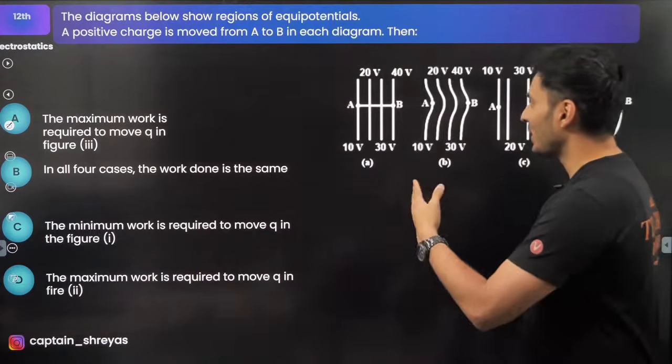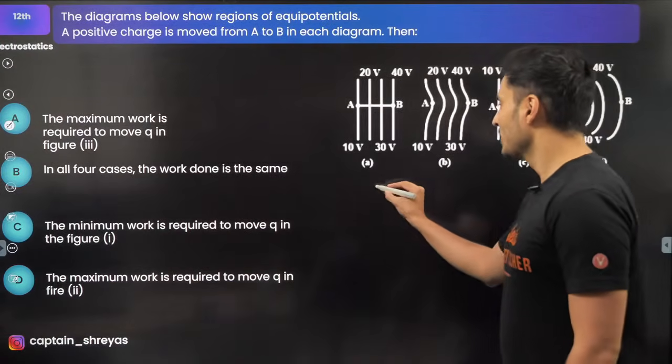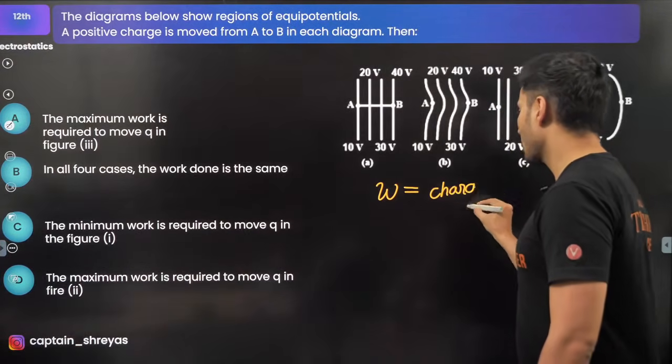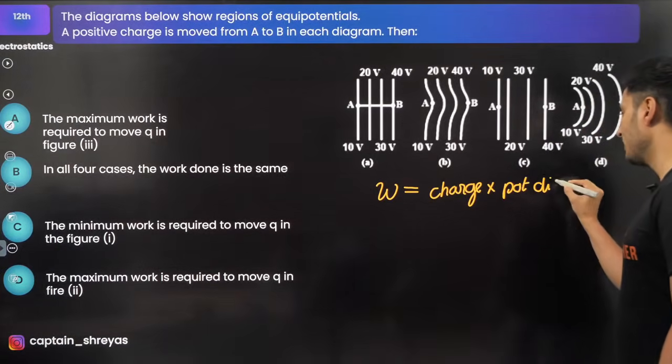Okay, so let's try to solve this question. Work done to move a charge in all these cases. So the work done is always the charge multiplied by the potential difference.